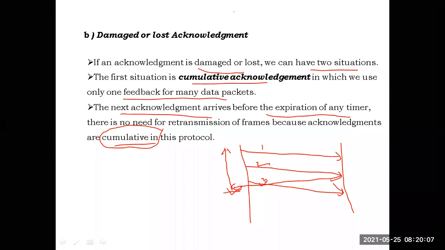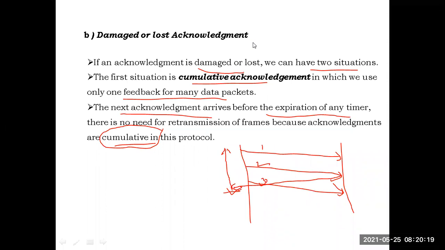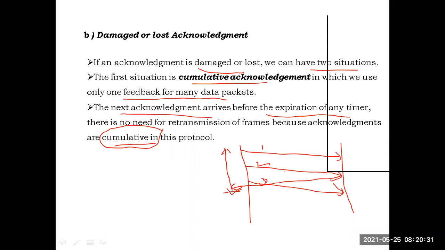Is it clear, what is this cumulative acknowledgement? Before expiration of the timer of one acknowledgement, if any other acknowledgement reaches the sender, then that next acknowledgement itself indicates that the previous frames were also successfully transmitted. There is no retransmission of the frames. That concept is called cumulative acknowledgement.